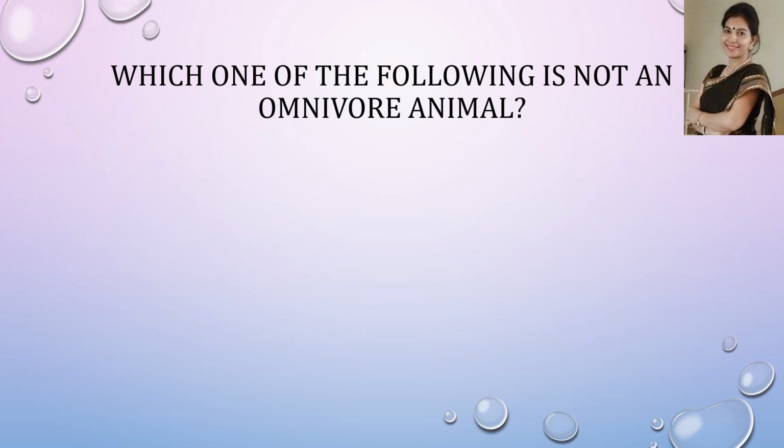Now the next question. Which one of the following is not an omnivore animal? Your options are tiger, human, bear, cockroach. The correct answer is tiger. Tiger is a carnivore, not an omnivore animal.